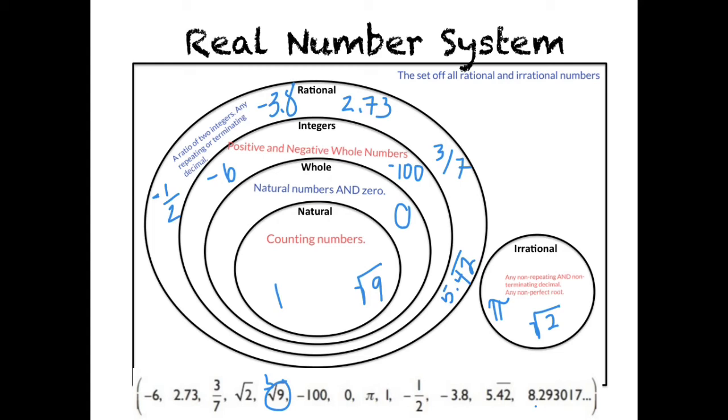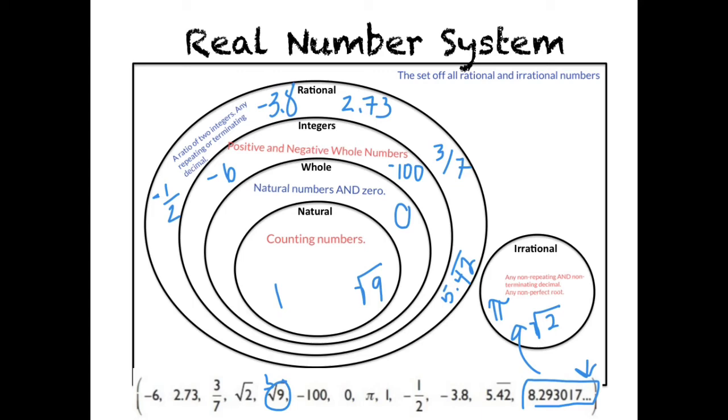And when you see something like this last number down there with the ..., that means that it's going to be continuing in this same fashion as it already is. It does not mean it's going to be repeating. If I don't see a repeating pattern, then it's going to continue without a repeating pattern. If there is a repeating pattern there, then that repeating pattern will continue. In this case, this number 8.293017 does not have a pattern, so it will continue without a pattern, making it irrational. So please include that in the irrational bubble.